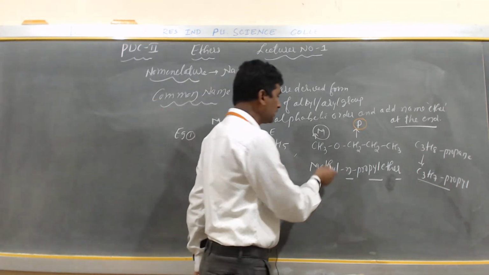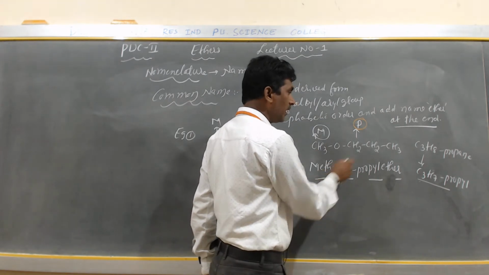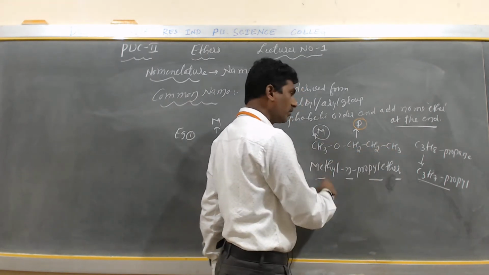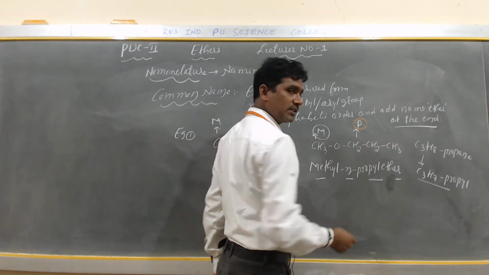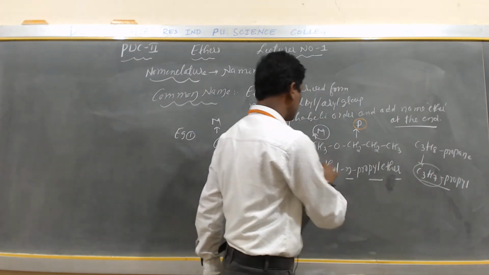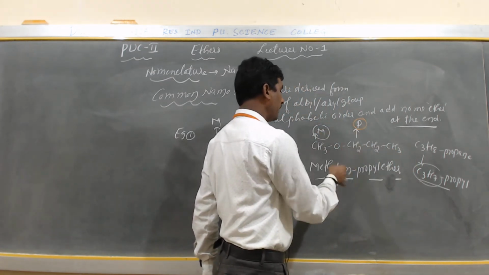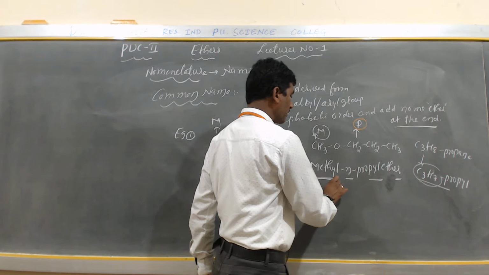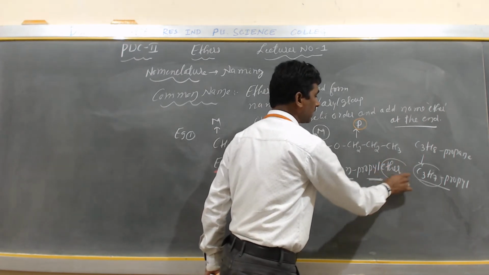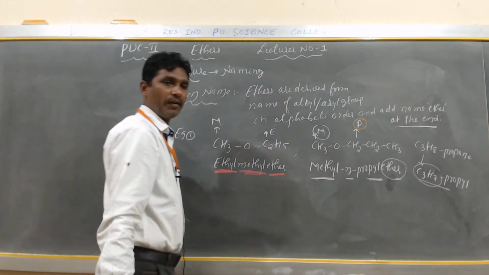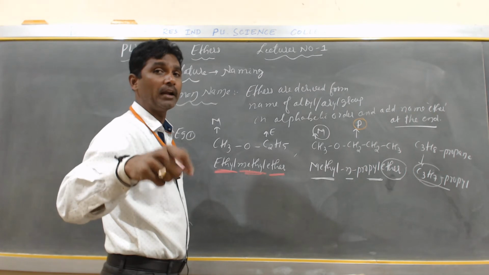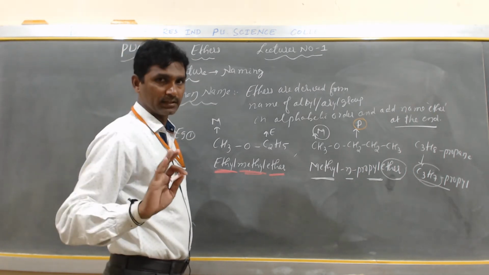And here CH3 is called methyl, and CH2CH2CH3 is called propyl. C3H7 is propyl, CH3 is methyl, M, propyl, P. According to alphabetical order, first methyl, then propyl, and add the word ether at the end. So this is the way of naming the common name of unsymmetrical or mixed ether.